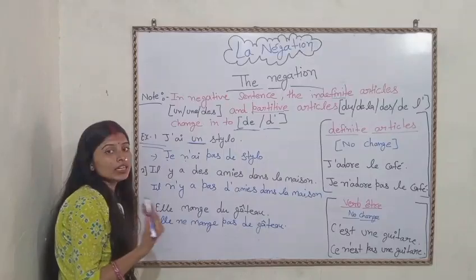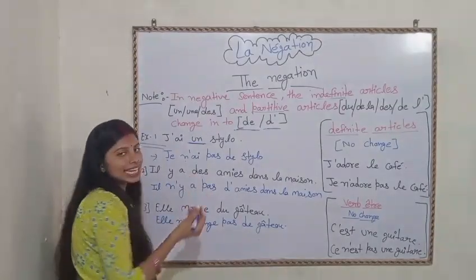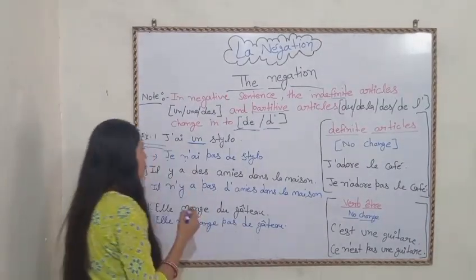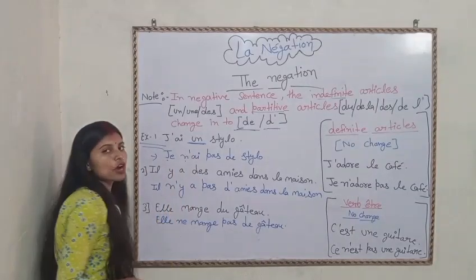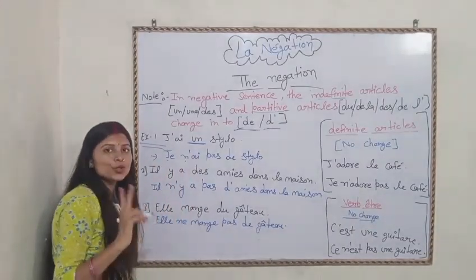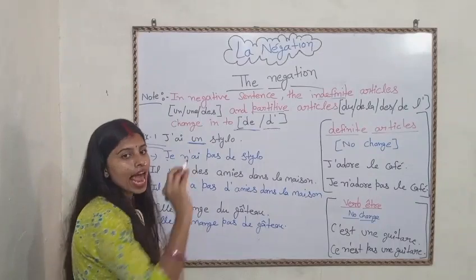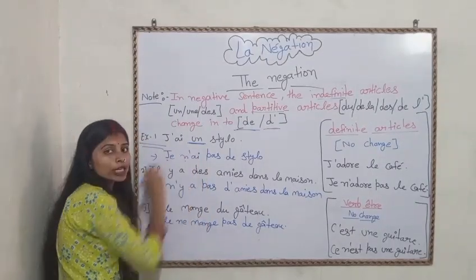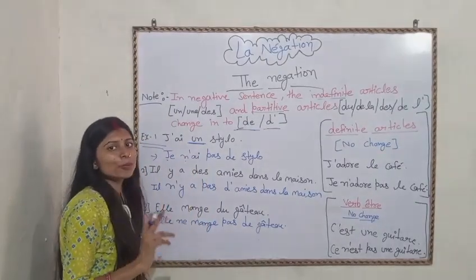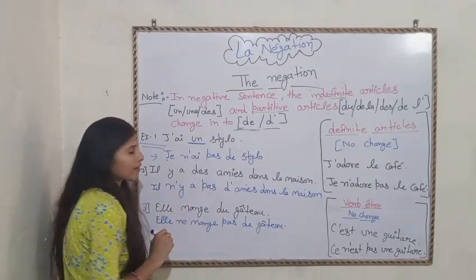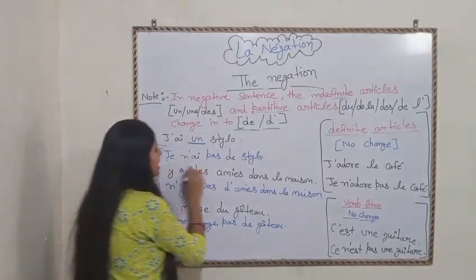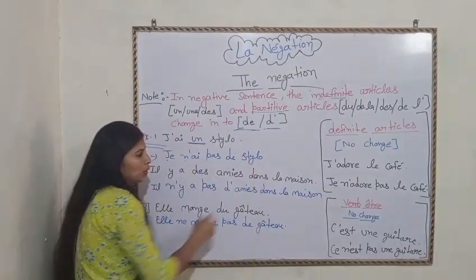Okay? When we write in the negation form. Okay? Why is there an apostrophe? You will say: when we have two vowel words together, at that time we have to remove one and put an apostrophe here. Okay? So, je n'ai pas de stylo.